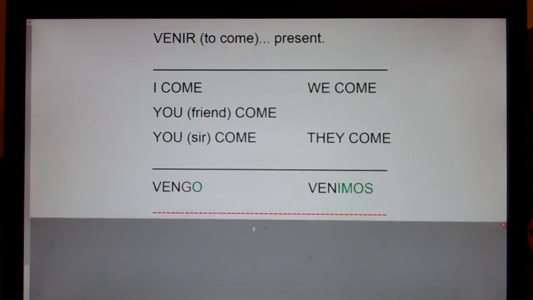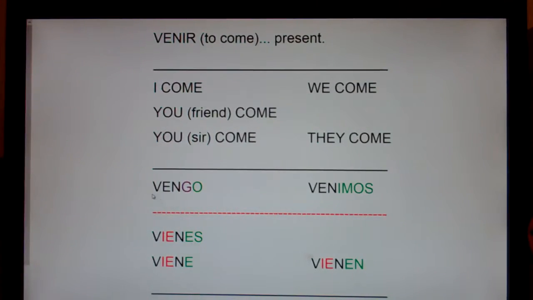I'm going to say each form of the verb in English and then Spanish and clap, and I'd like you to repeat it with me. Okay, here we go. I come, yo vengo. You friend come, tú vienes. You sir come, usted viene. We come, nosotros venimos. They come, ellos vienen.